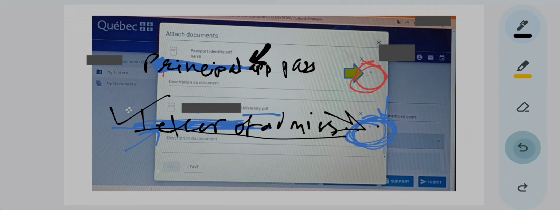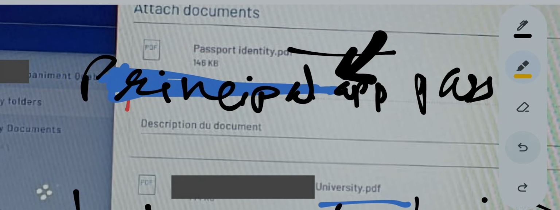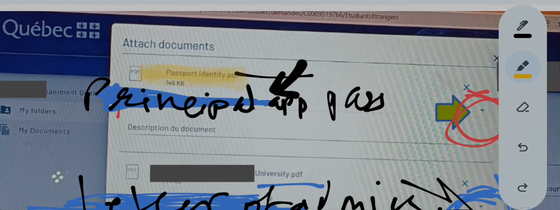So after you have selected all this for all the documents, then before submitting your documents, you will cross check. How do you cross check? You already know which PDF this is. See, this PDF highlighted in yellow color. Obviously it is the passport. How do you know? Because you have named that PDF as passport.pdf, and that is what is written over here, right?